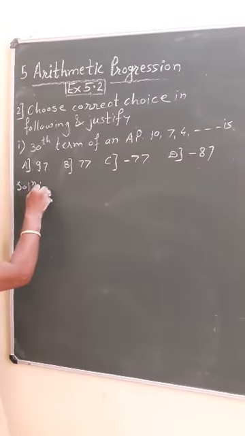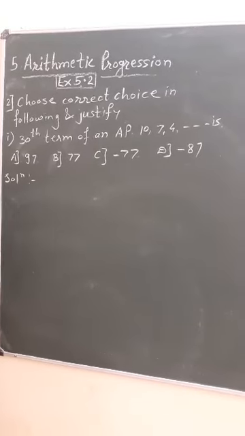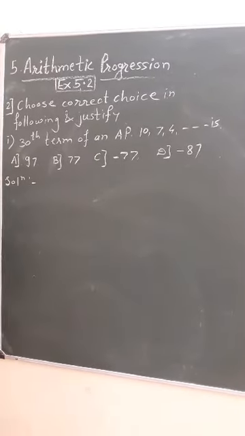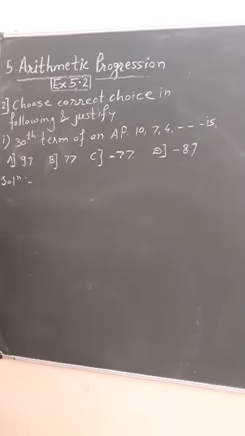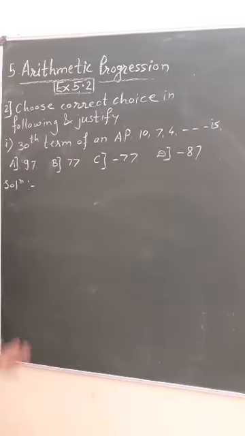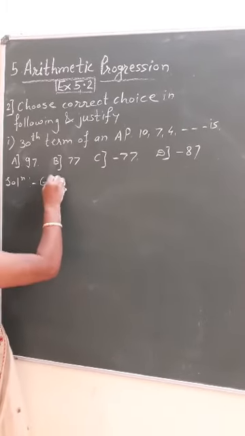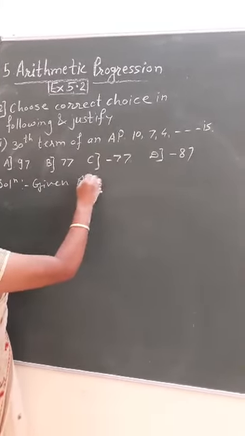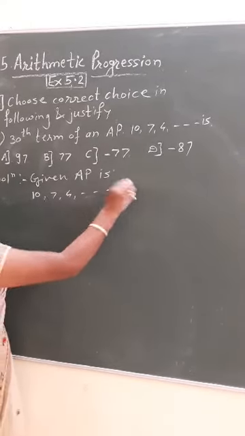Here, choose the correct choice in the following and justify. Why have they given justify? Because only after solving will we get the value of the 30th term. So the 30th term of an AP. So what is the given AP? The given AP is 10, 7, 4 and so on.